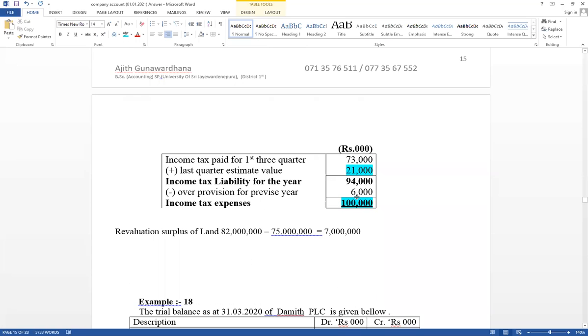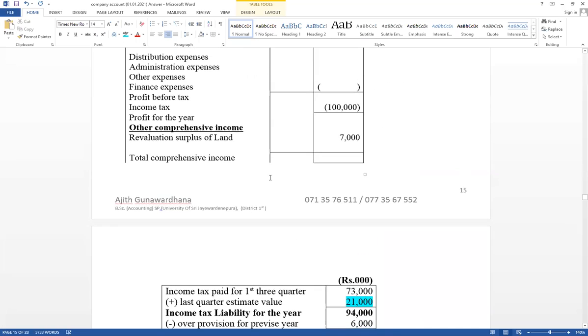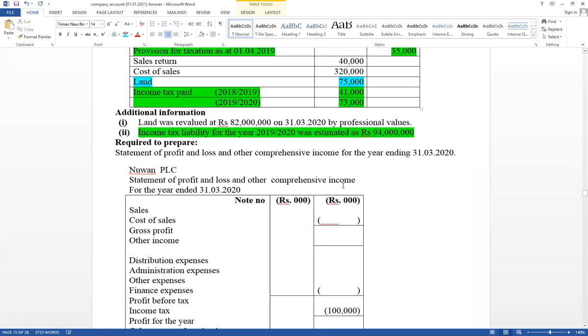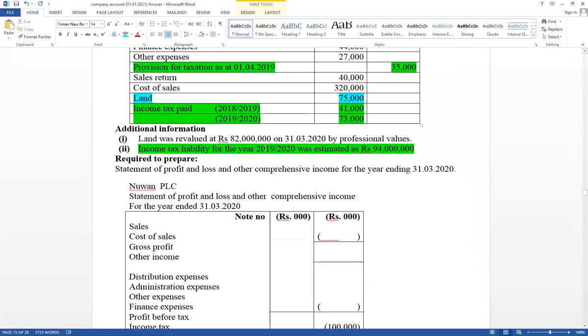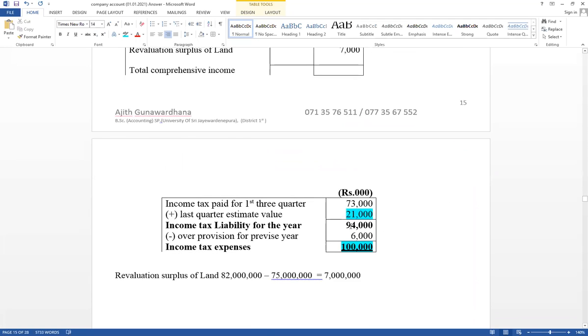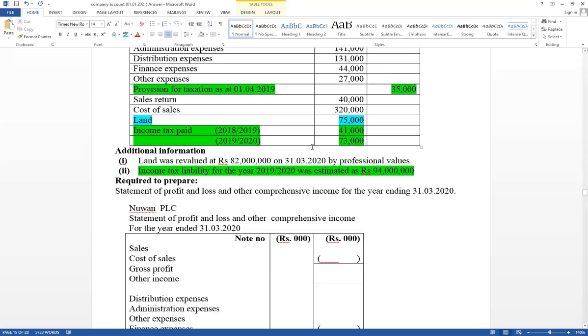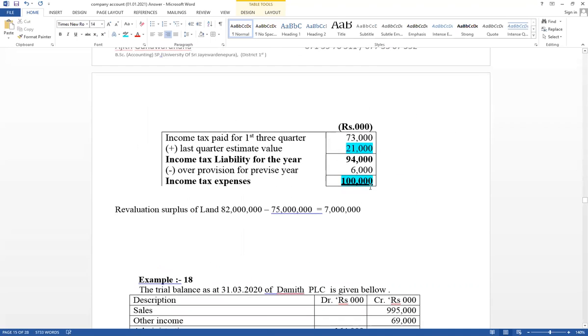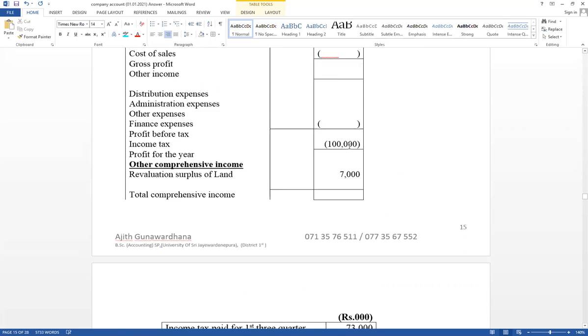Income tax here: the first three quarters paid amount equals 73,000. Income tax liability for the year equals 94,000, just given. Then the difference value equals 21. It is okay. And the previous year gap: provision 35 and paid amount equal 41 under provision. Therefore, this should be the tax, okay. This value, okay.